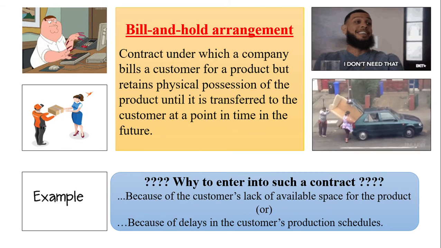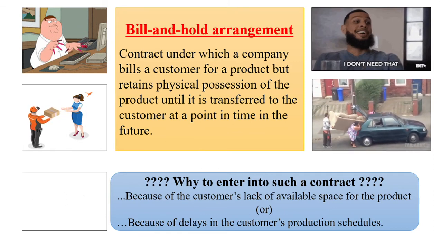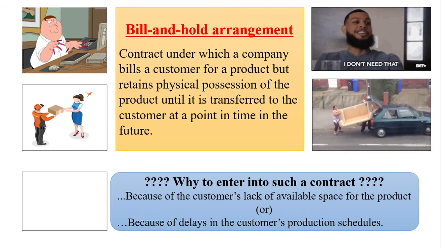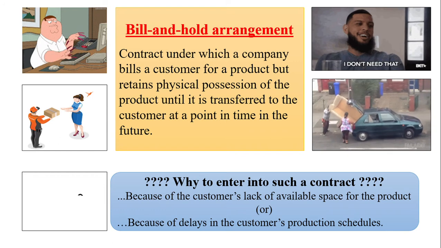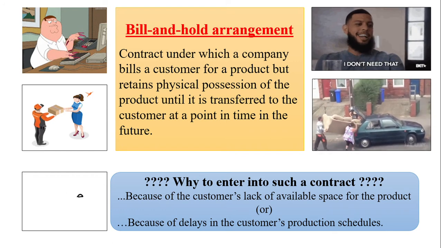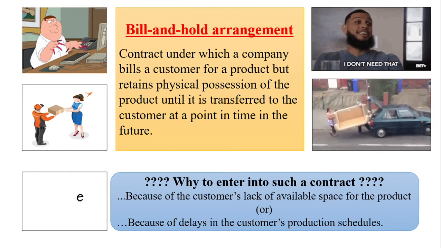And apart from that, there may be delays in customer production schedules, like in the fault of the customer there may be delays in the production schedule, because of which we are temporarily holding the goods or products. So in short, a bill and hold arrangement is billing a product but holding the goods, and we are not sending the goods.